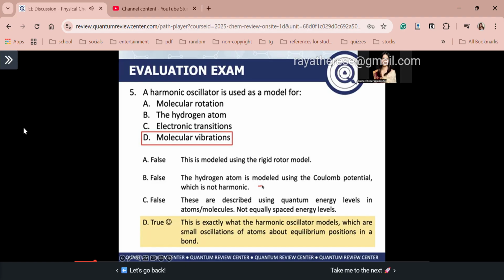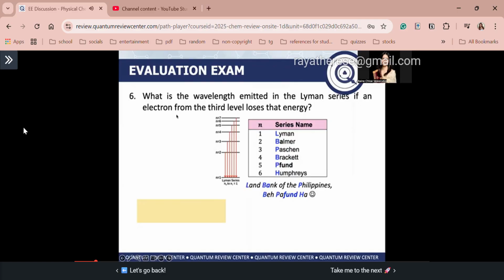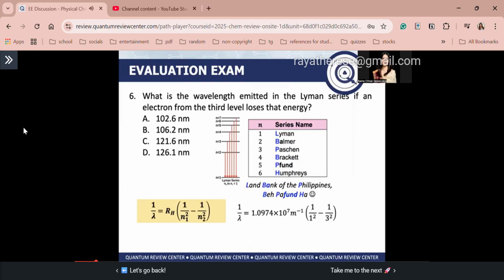Next, letter C is also false. For electronic transitions, you have unequally spaced energy levels, which are the energy levels in atoms and molecules. Lastly, letter D is exactly what the harmonic oscillator models. I hope that's clear, guys. Okay, number 6. What is the wavelength emitted in the Lyman series if an electron from the third level loses that energy?